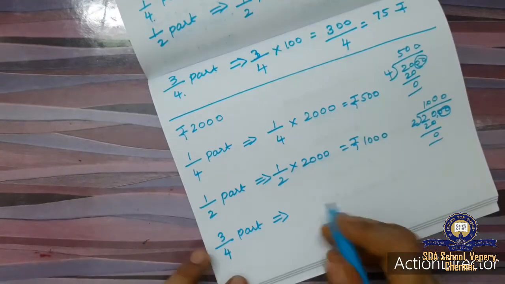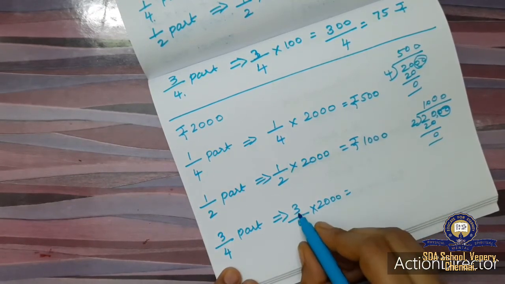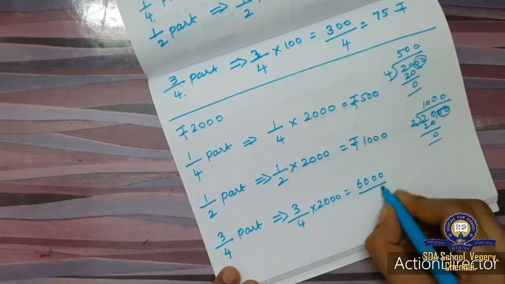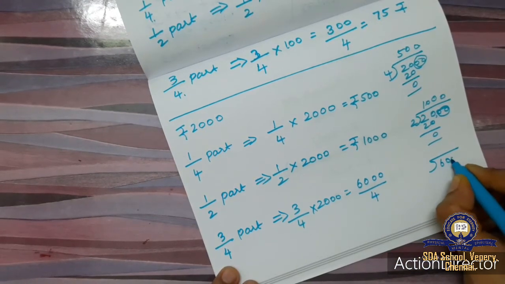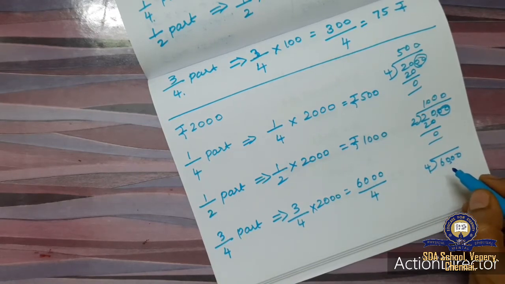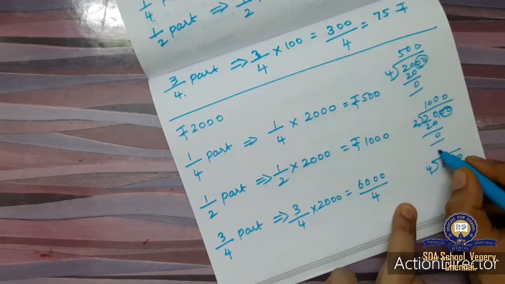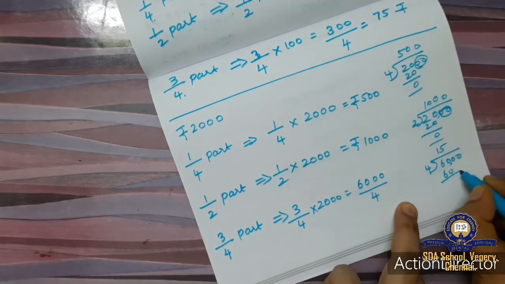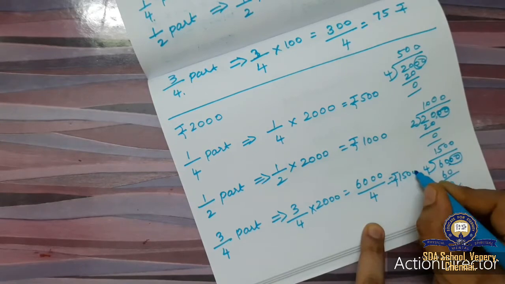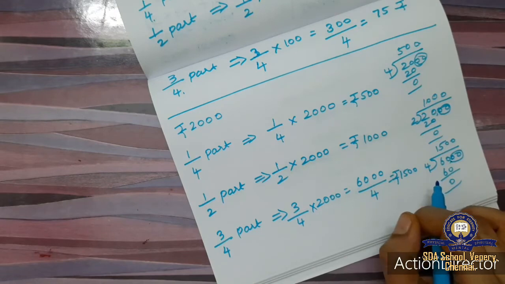Okay. Then 3 by 4. 3 by 4 into 2000. Okay. So in 3 into 2000. Okay. 3 2s are 6. Remaining 30 divided by 4. So 6000 divided by 4 is, okay, so 60 is coming. So 4 tables 60 how many times? It is 15 times. 15 is 60. 0. Remaining 2 0 is going up. So the answer is rupees 1500. This is how you will calculate the amount.